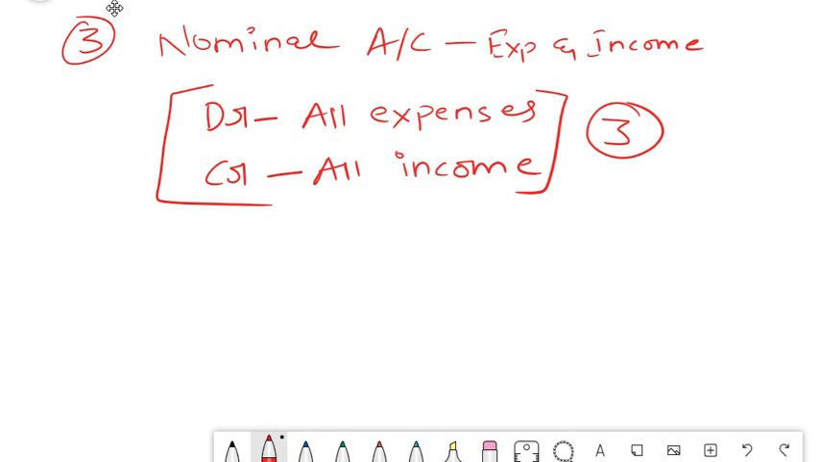And third is your nominal account, which is related to your expenses and income. Debit all expenses and credit all income. So example here, we have to pay salary of rupees 100. We have to pay, we have not paid. So what is the entry?